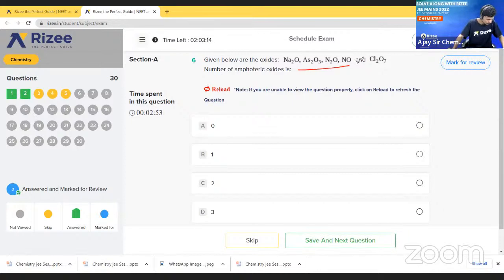Sadak बताओ, अनुराग बताओ कितना है amphoteric oxide इसमें? Tell me. So only one. So your time is up. Okay, na? So only one amphoteric oxide is present.